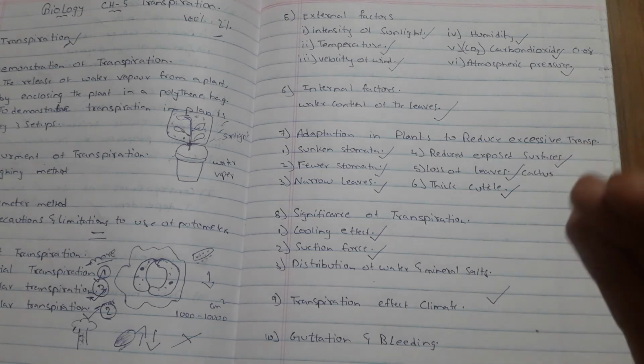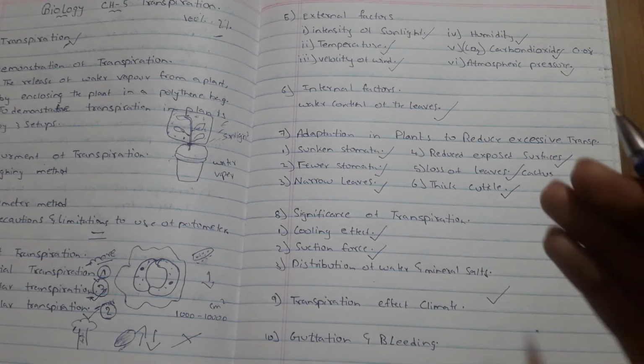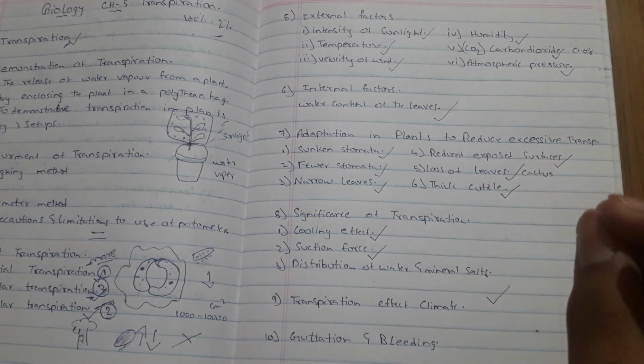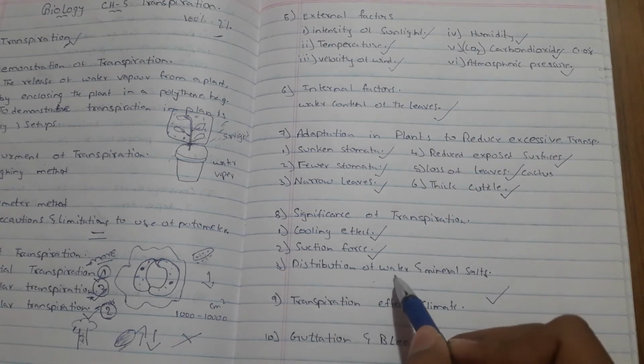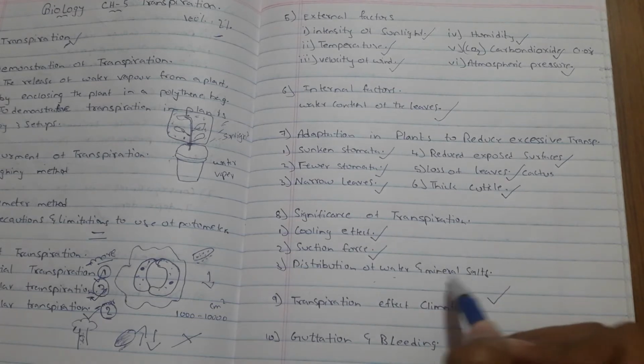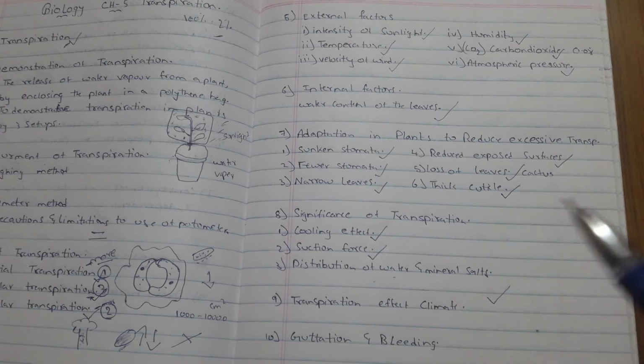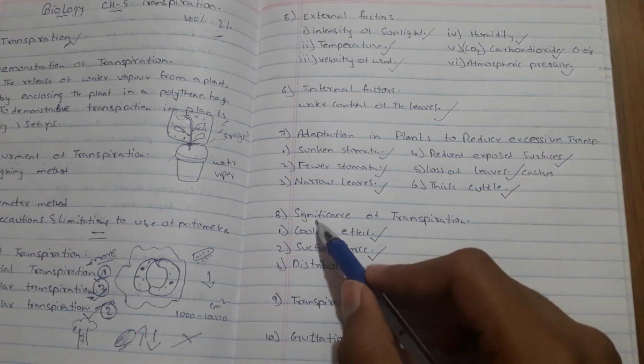By this the absorption rate also reduces, and the atmosphere gets hot. So distribution of water and mineral salts to every leaf and every part equally is a very important point in the significance of transpiration.